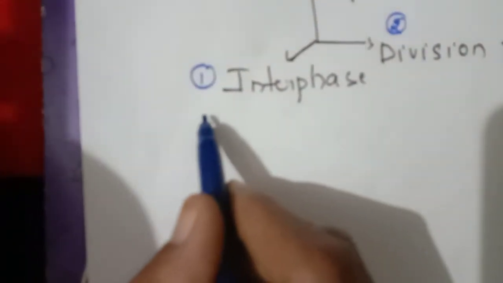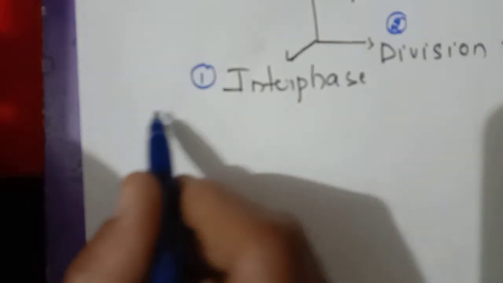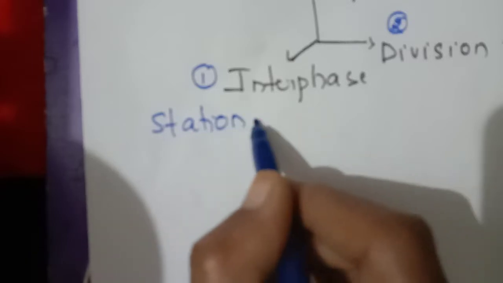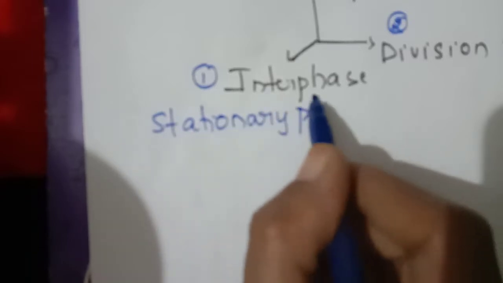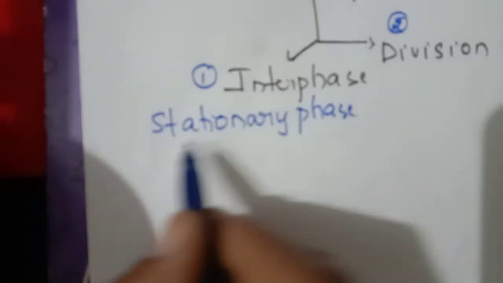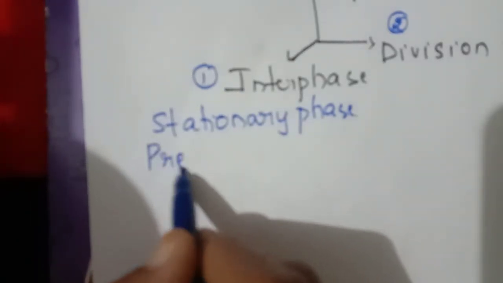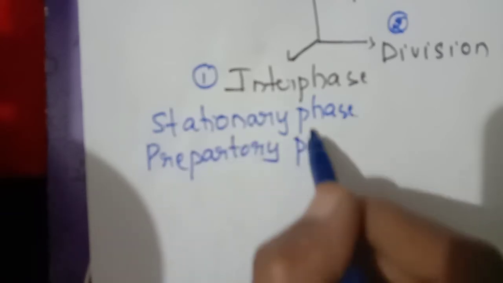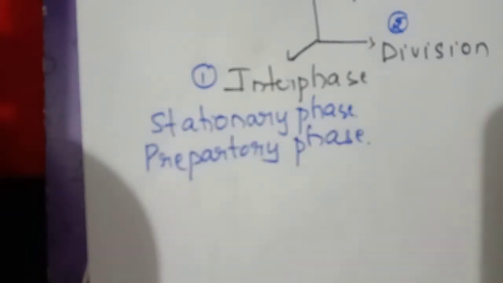So interphase, in turn, is also known as the stationary phase. Interphase has different terminology. Interphase is also known as the stationary phase or preparatory phase. So what will happen to a cell?